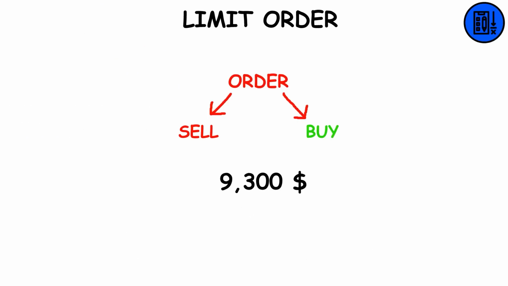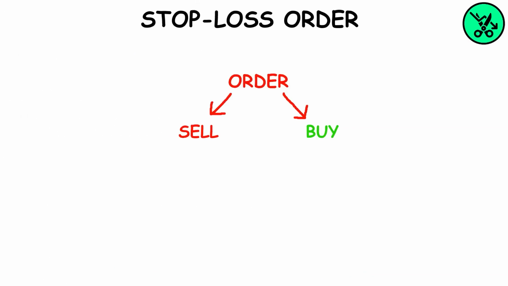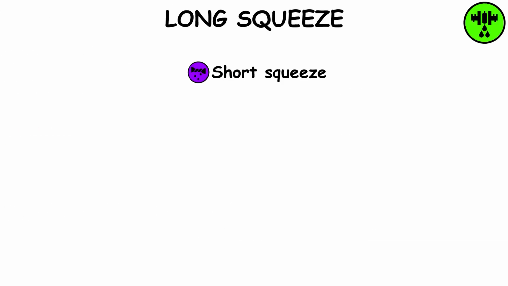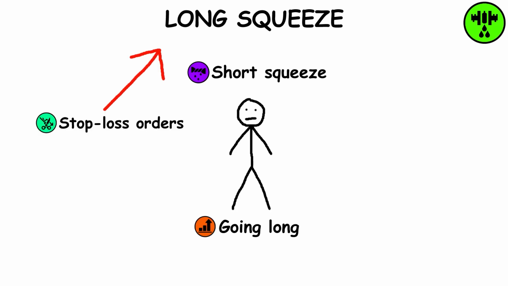Limit order. It's an order to buy or sell a stock at a specific price or better. Stop loss order. Order placed to buy or sell a specific stock once the stock reaches a certain price. Long squeeze. Basically the same thing as the short squeeze, but those who are going long get squeezed. This is usually caused by the trigger of many stop-loss orders and by people panic selling.